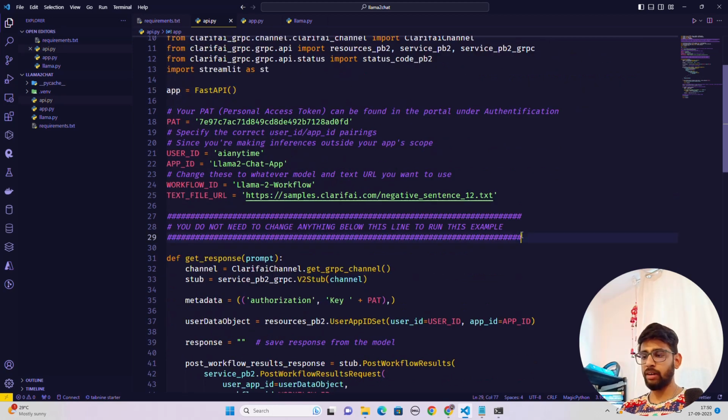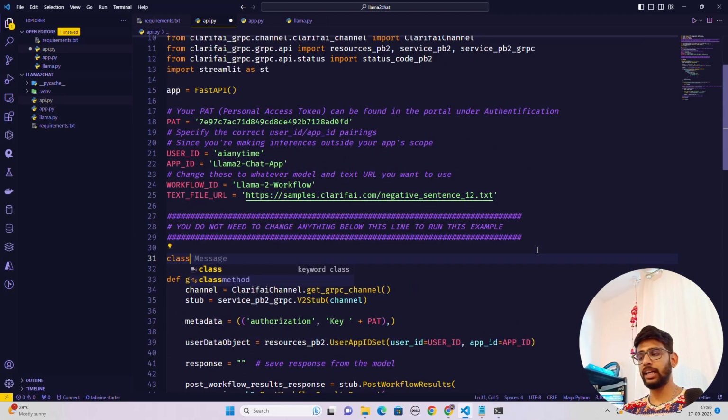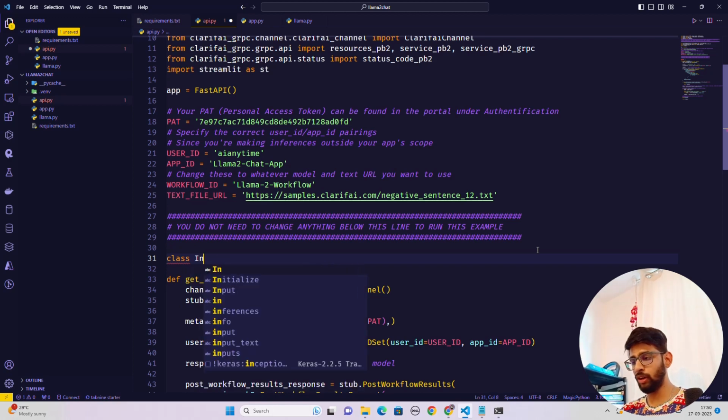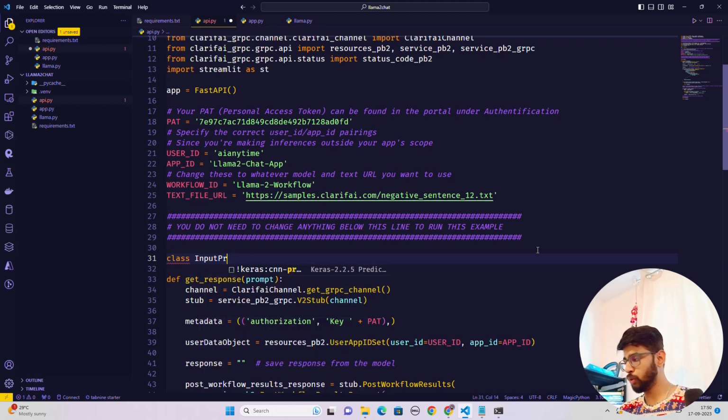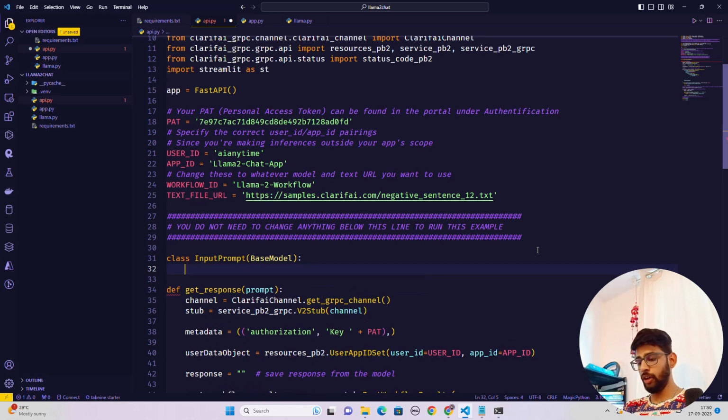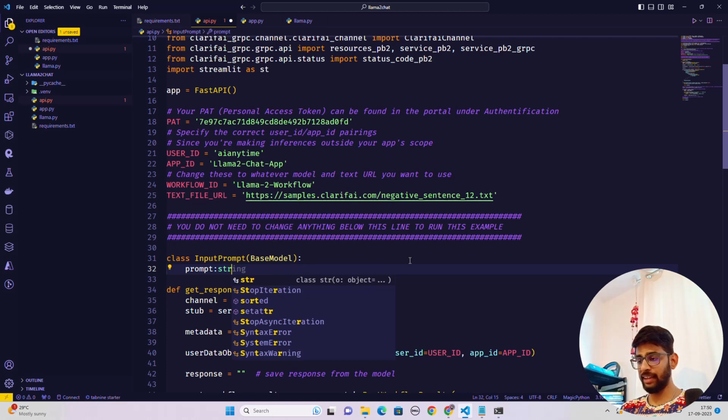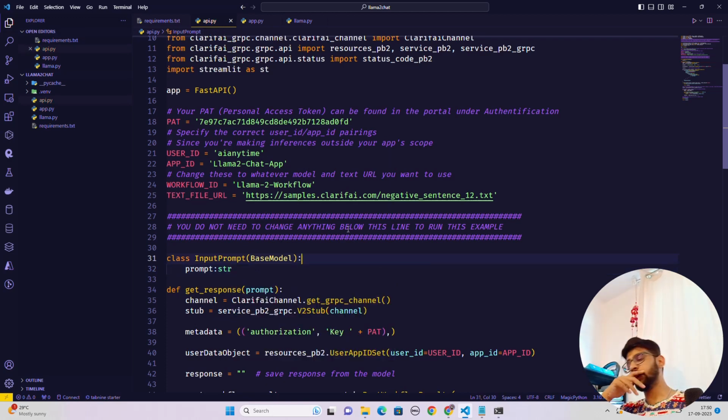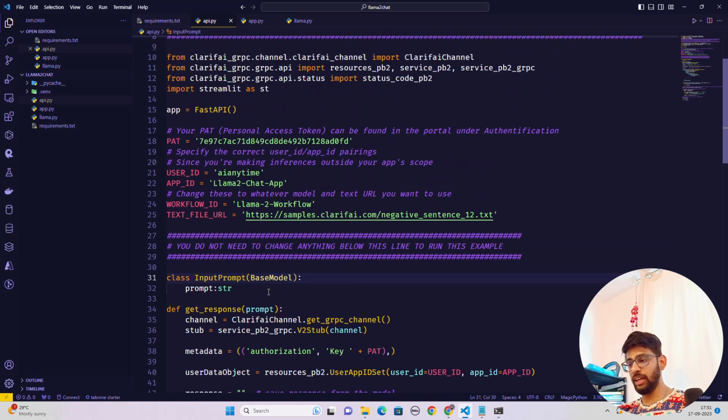And I'm going to write a class here. So let's write a class for Pydantic validation, and I'm going to call it InputPrompt. Here I'm going to pass my BaseModel. So this is going to be a BaseModel, and inside this class, I'm going to write prompt, which is a string, the input query. So class InputPrompt, BaseModel, prompt string. We are not going to touch anything in this function. We are okay with this.